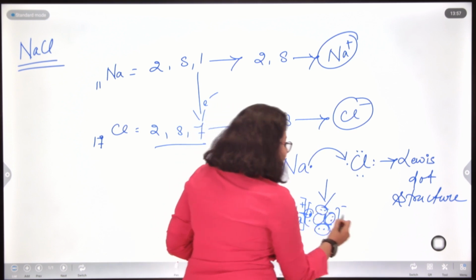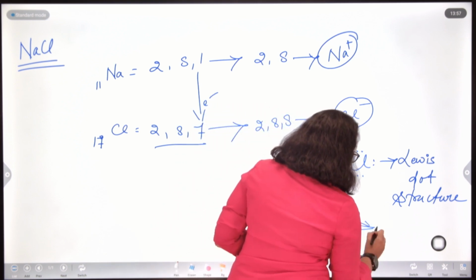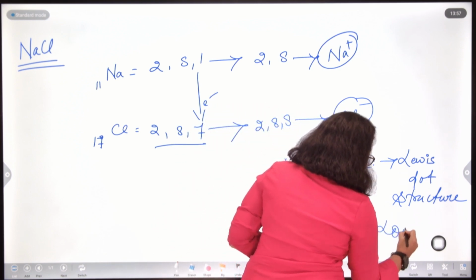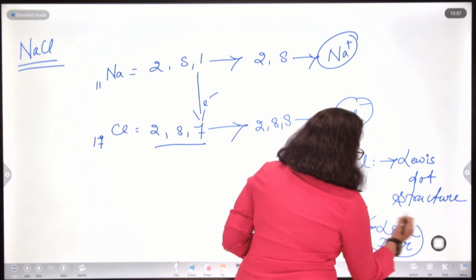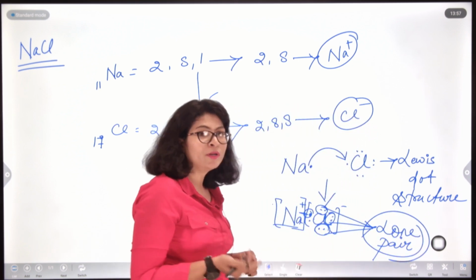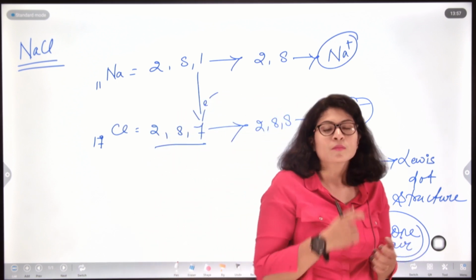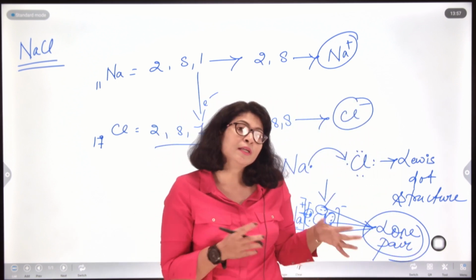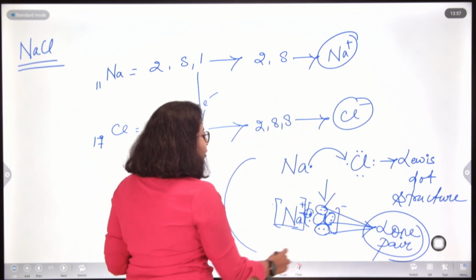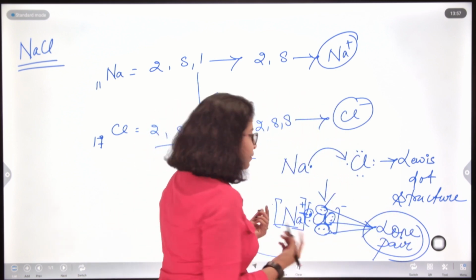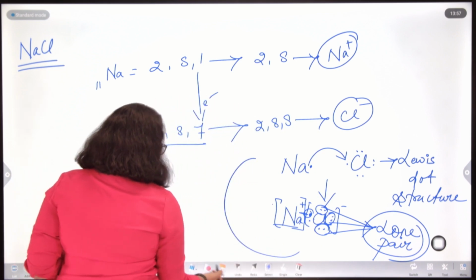Therefore, these 3 pairs are called lone pairs. Lone pairs are not that prominent in ionic compounds. We will deal with them better when we deal with covalent compounds. Now, this is basically a Lewis dot structure of an ionic compound. We will see one more example before winding up.